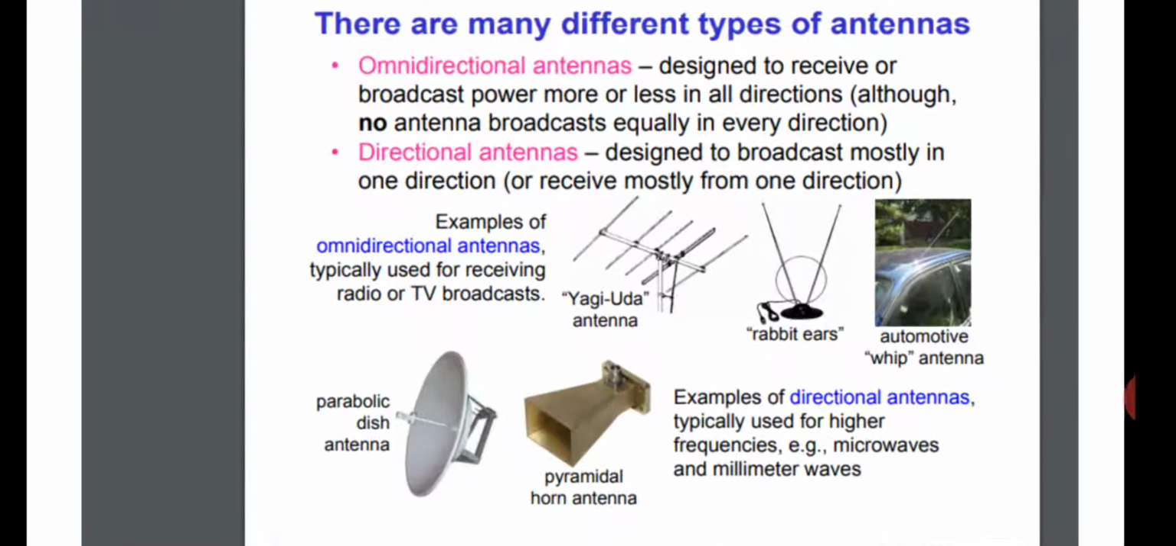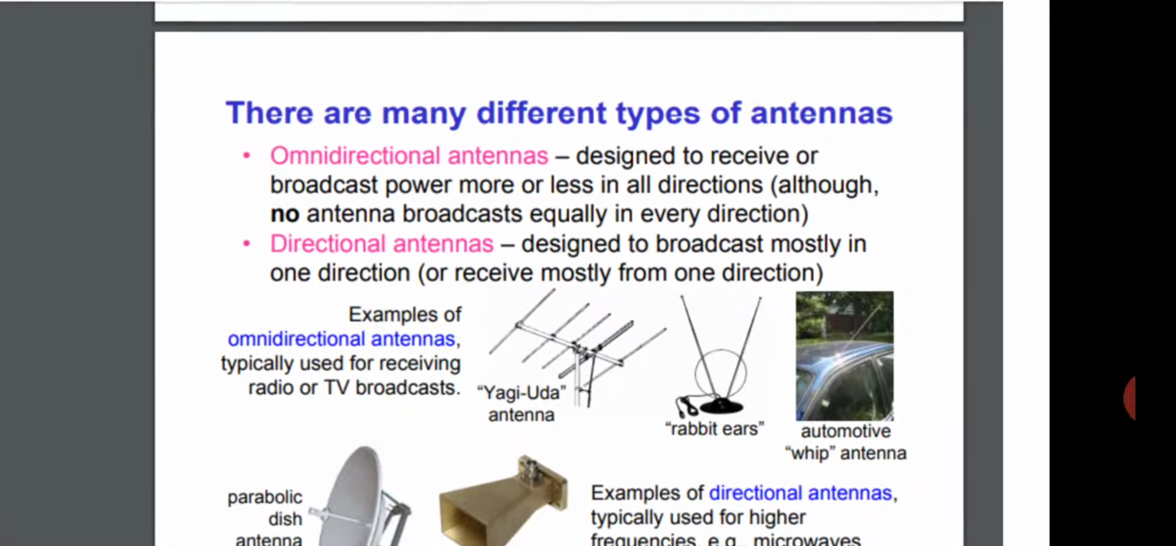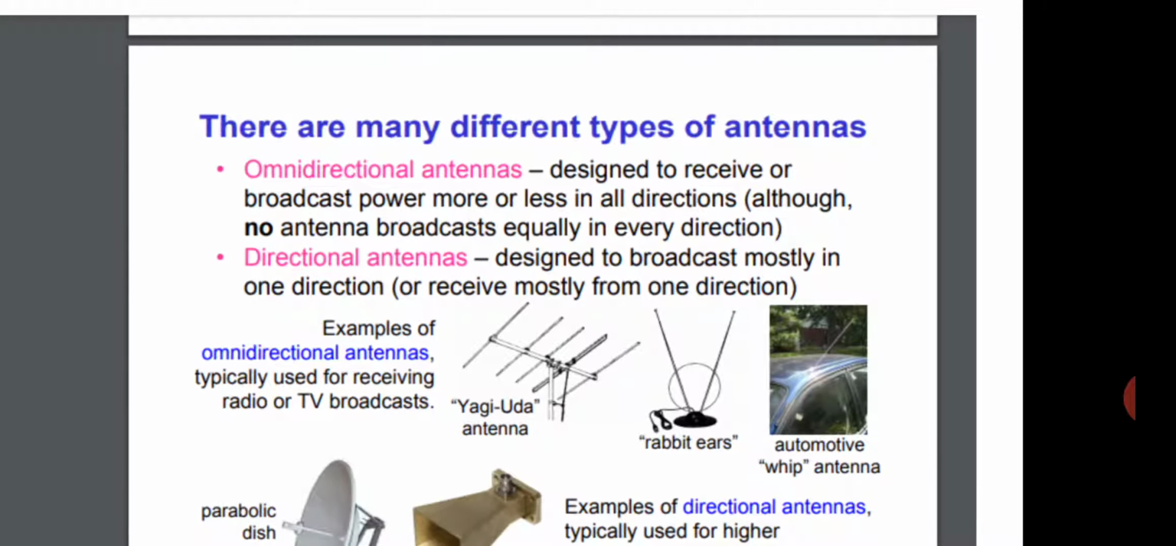There are many different types of antenna. An omnidirectional antenna is designed to receive or broadcast power more or less in all directions, although no antenna broadcasts equally in every direction. So the omnidirectional antenna is most important. A directional antenna is designed to broadcast mostly in one direction. This is a directional antenna, which radiates only in one direction, but the omnidirectional antenna is designed to radiate more or less in all directions.